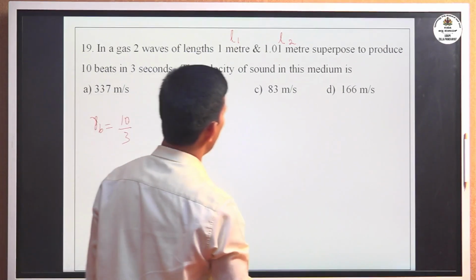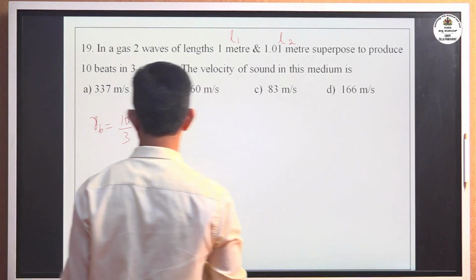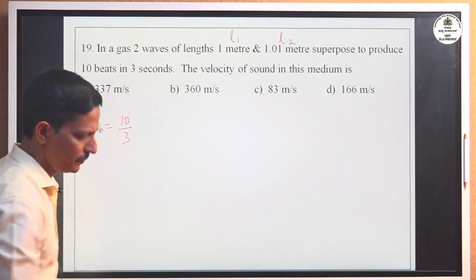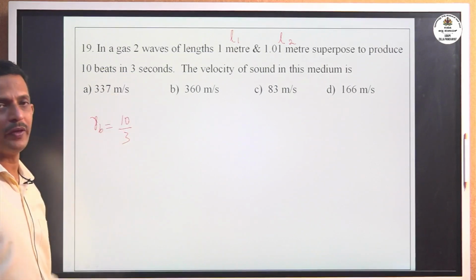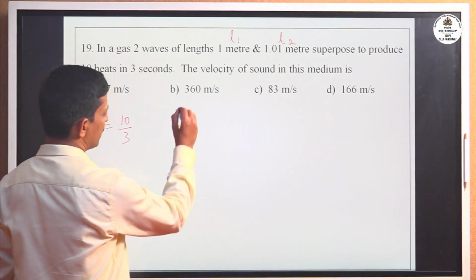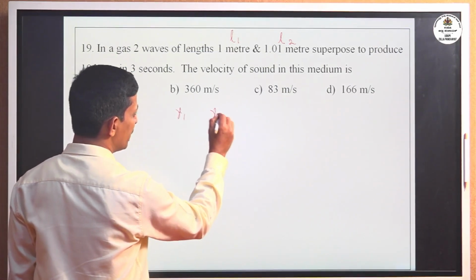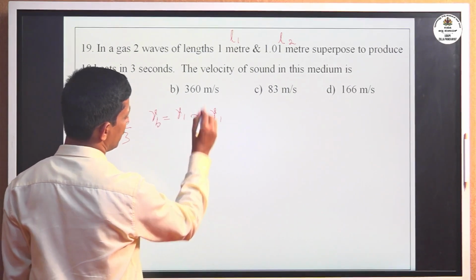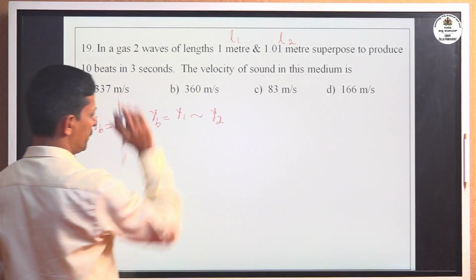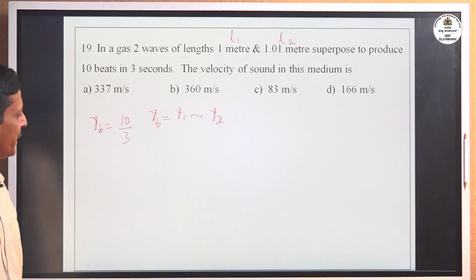Now if I consider two sound waves of different frequencies, nu1 and nu2, then the beat frequency is the difference between nu1 and nu2.